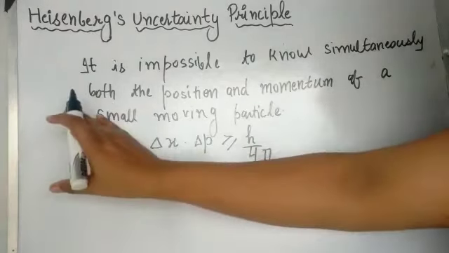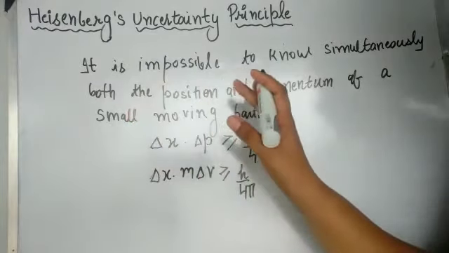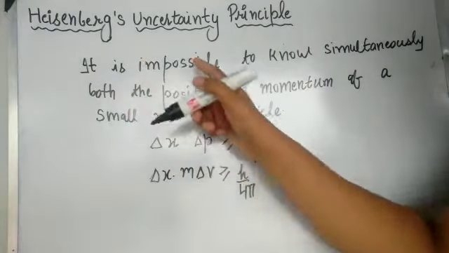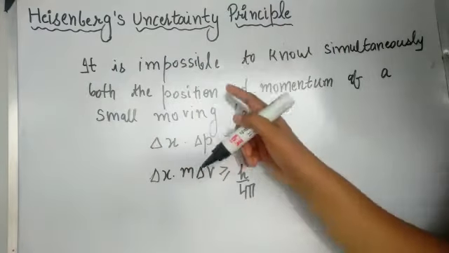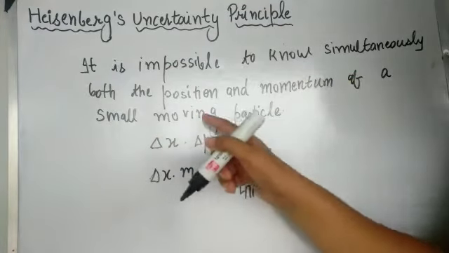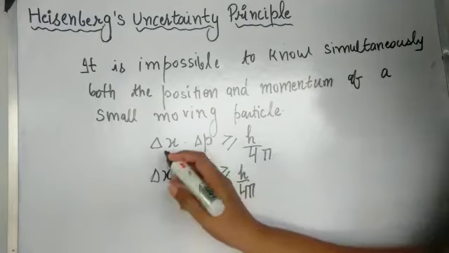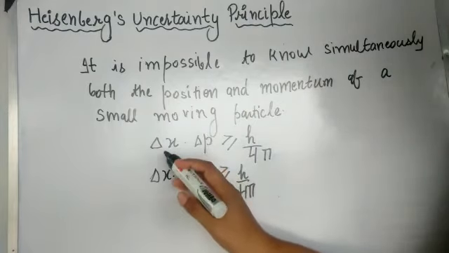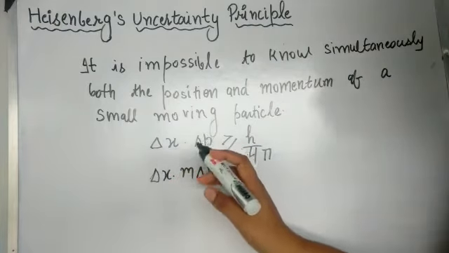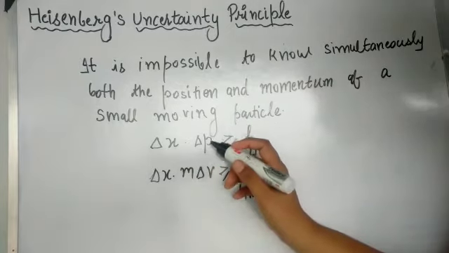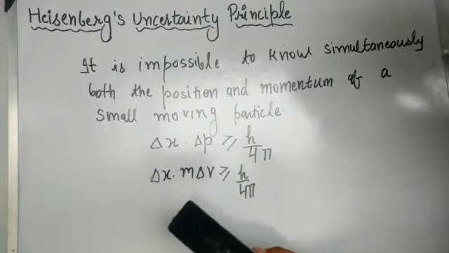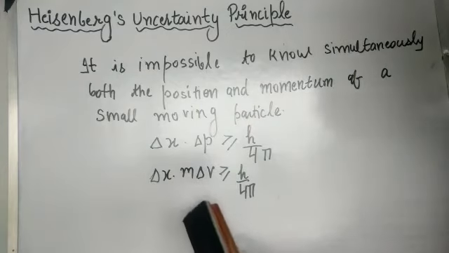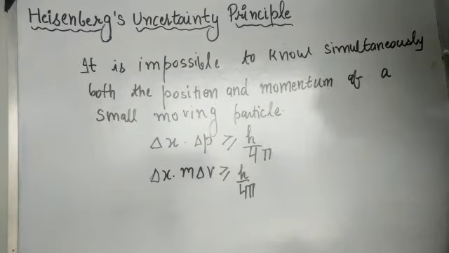So this is the statement of the Heisenberg uncertainty principle, that it is impossible to know simultaneously both the position and momentum of a small moving particle. Delta x is the uncertainty in the position and delta p is the uncertainty in the momentum. This is the expression for the Heisenberg uncertainty principle, where h is the Planck's constant.